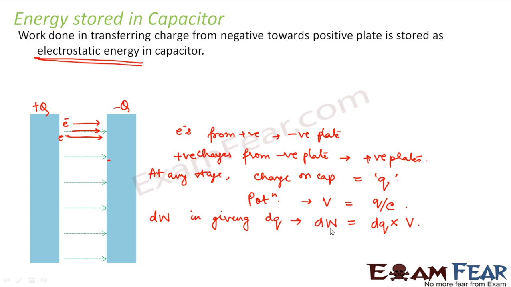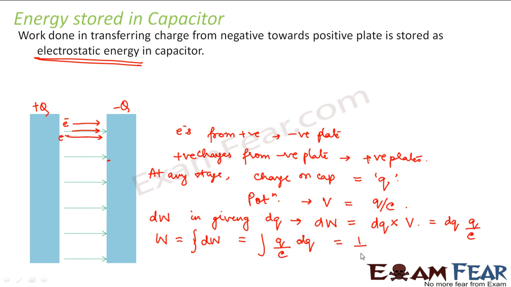You remember I told you in our previous lesson on electrostatic potential that work done is nothing but the potential difference between 2 points. So work done per unit charge is defined as potential, right? So work done will be equal to the charge into the electrostatic potential. Now this potential V can be written as Q by C. Therefore, the total work done will be equal to integration of dW, that is integration of Q by C into dQ.